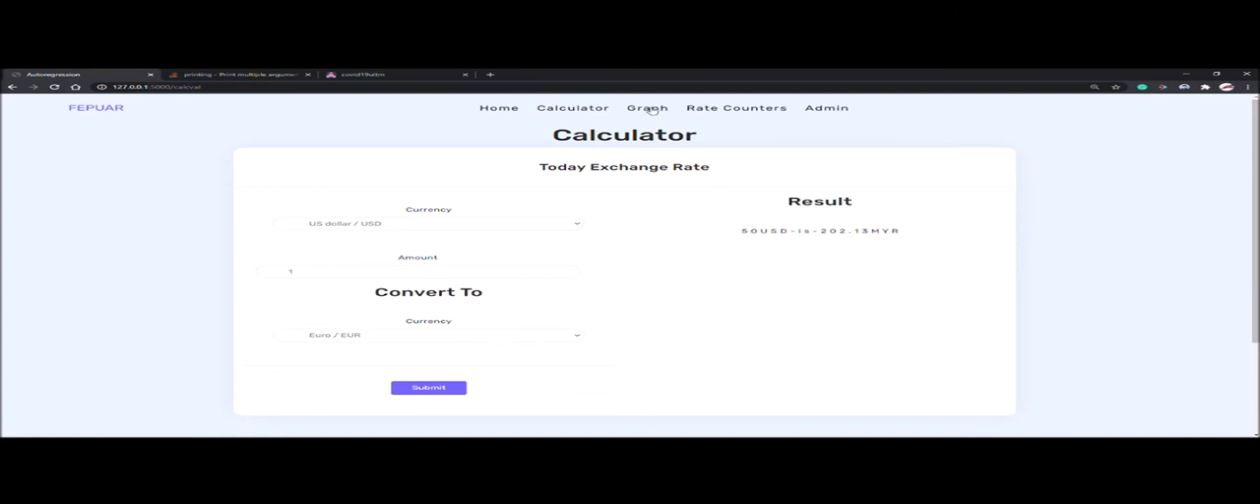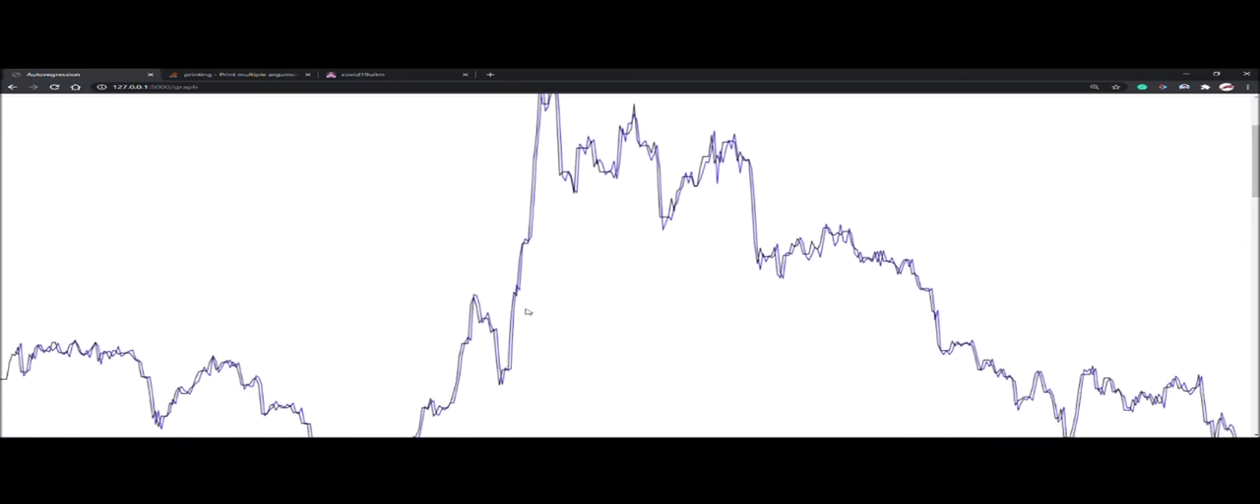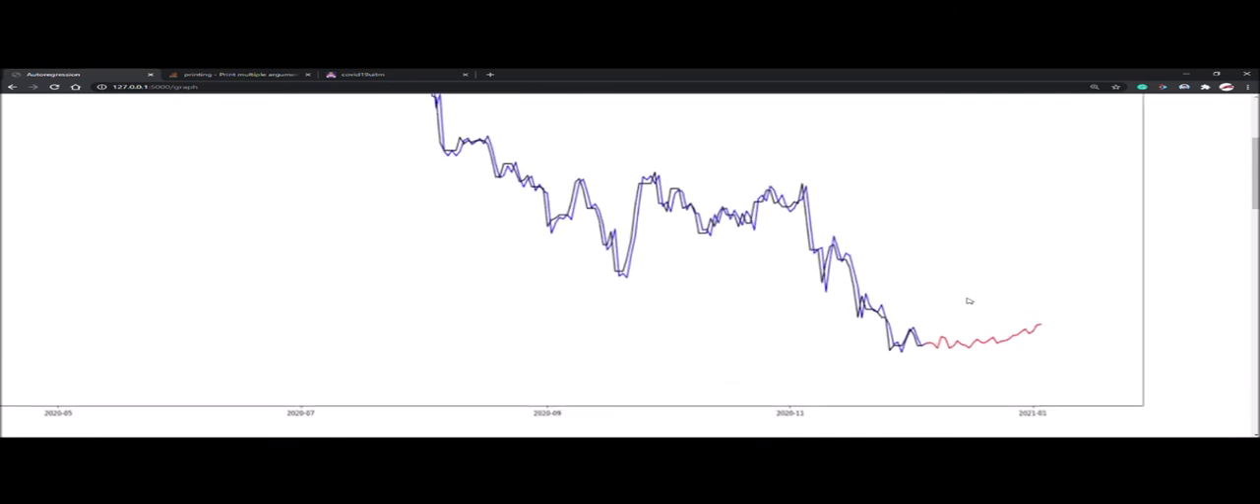Next is the graph page. This page has a total of 5 different graphs that show different currencies. Each graph has the actual price, which is the black line, and the blue line is the predicted price, and next the red line is the forecasted future value.